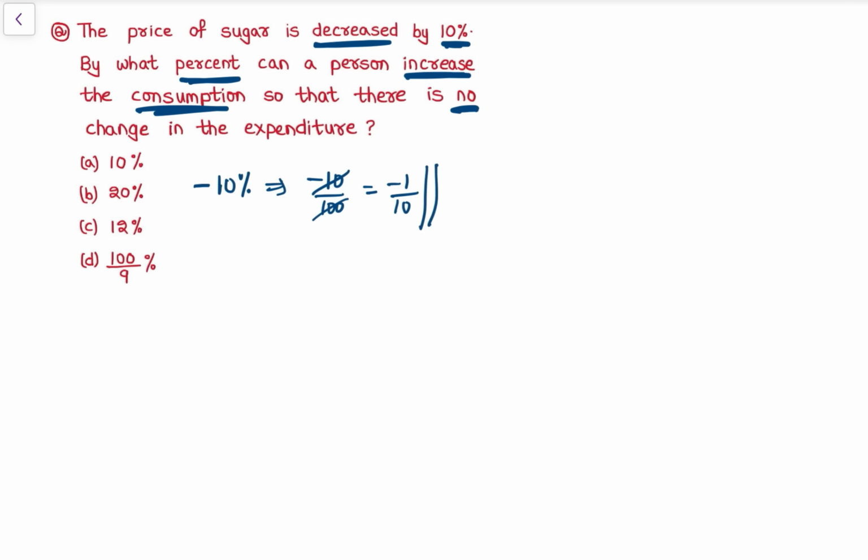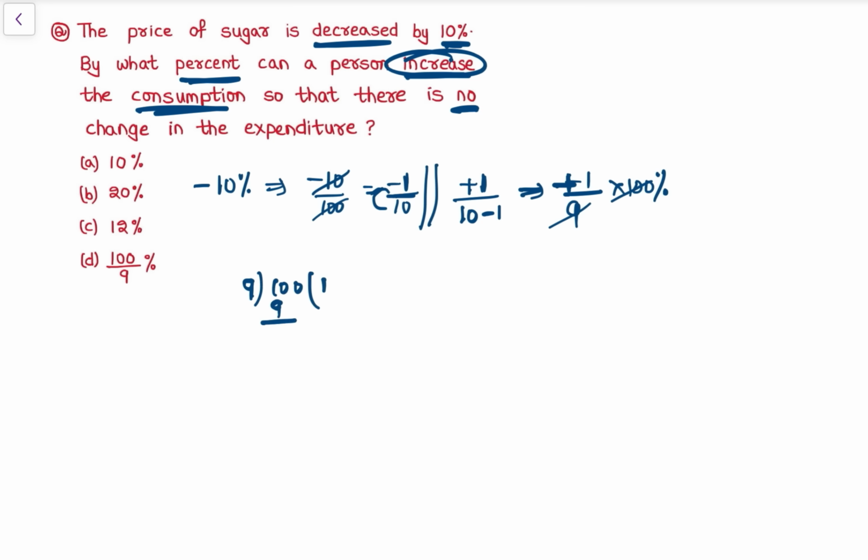By what percent can a person increase consumption? Increase consumption, so this is plus. अब देखो plus 1 जो ऊपर है वो ऊपर आएगा. Then 10 minus 1 upon 10 minus 1 is minus, so plus 1 by 9, 10 minus 1 is 9, into 100%. So 1 by 9 upon 10, 100, right? 9 divided by 100. So 1 by 9, so 11 1 by 9%.